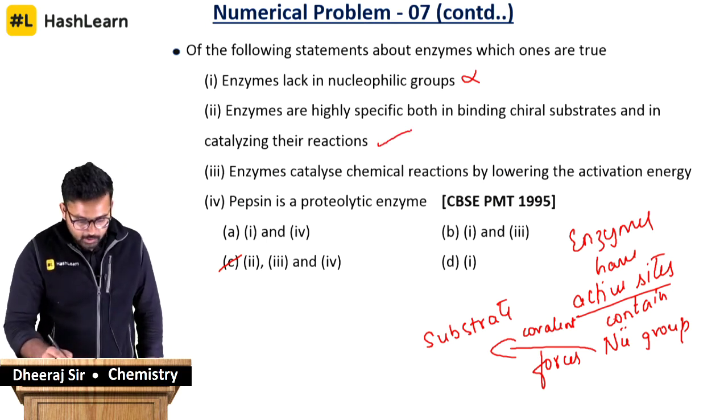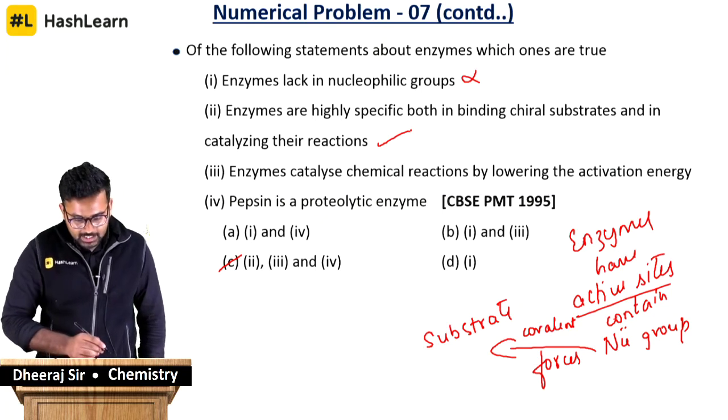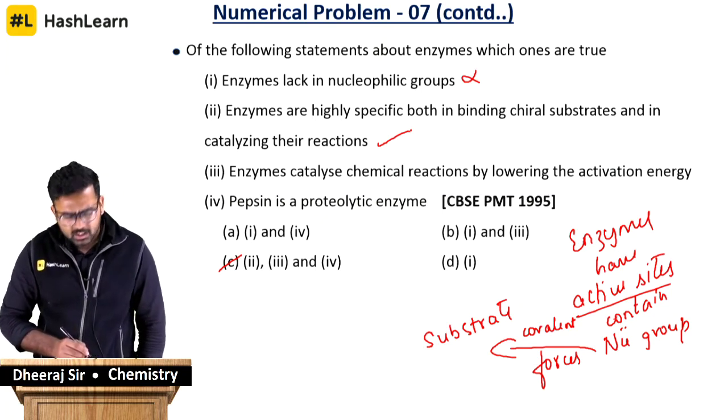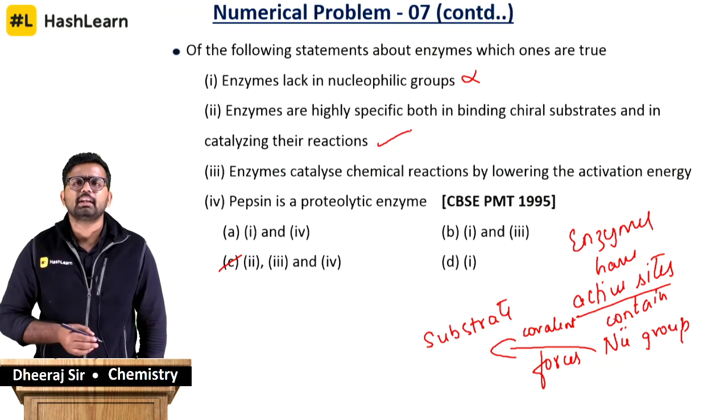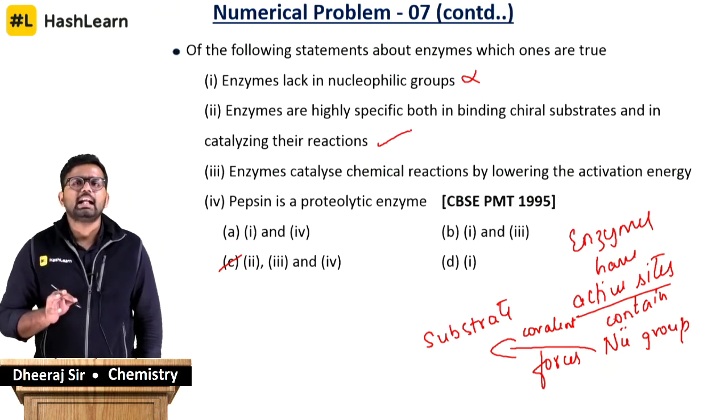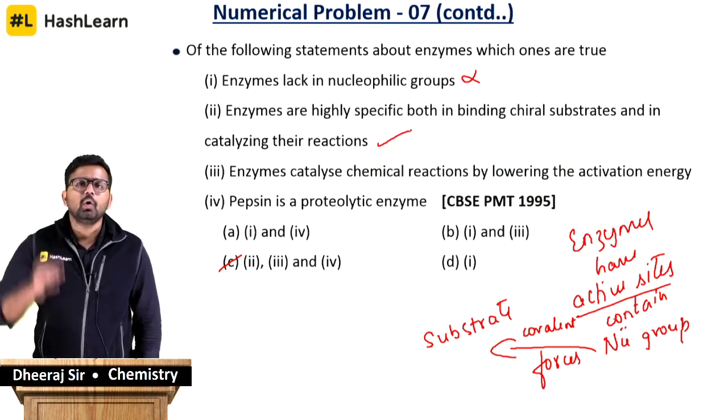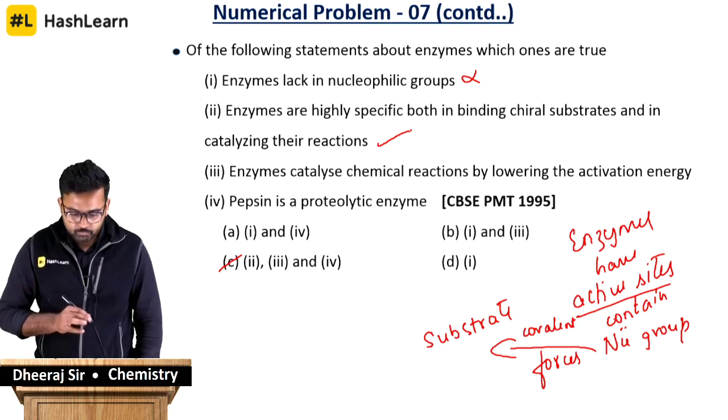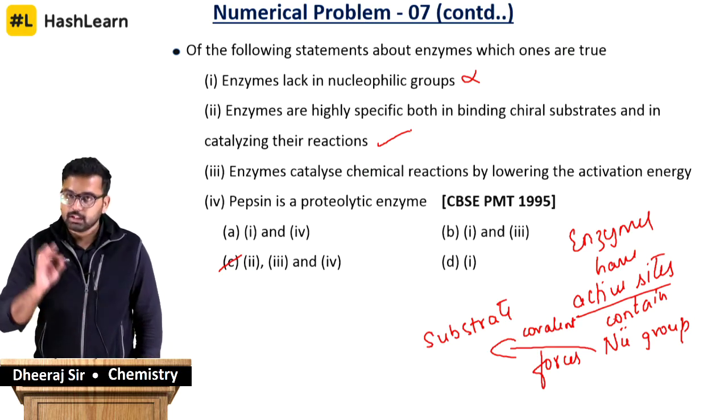Enzymes catalyze chemical reactions by lowering the activation energy. That's the basic work of all enzymes, guys. Enzymes, whichever is acting as a catalyst, does so by lowering the activation energy. So enzymes will catalyze by lowering the activation energy.